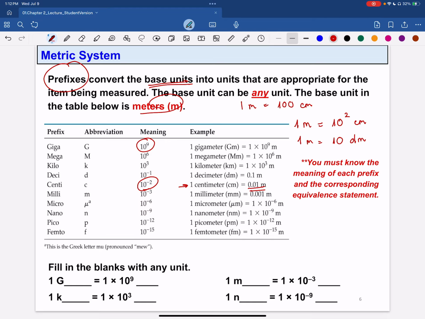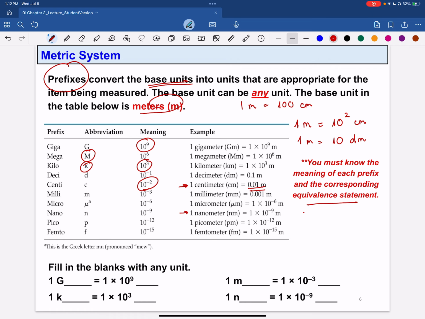And if we expand, 1 kilometer equals 10 raised to the power of 3 meters, or 1 kilometer equals 1,000 meters. 1 megameter equals 10 raised to the power of 6 meters. 1 nanometer equals 1 times 10 raised to the power of -9 meters, guys.